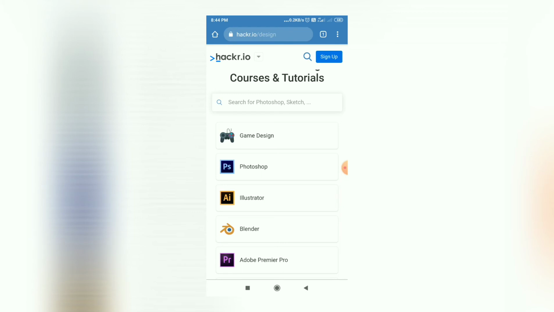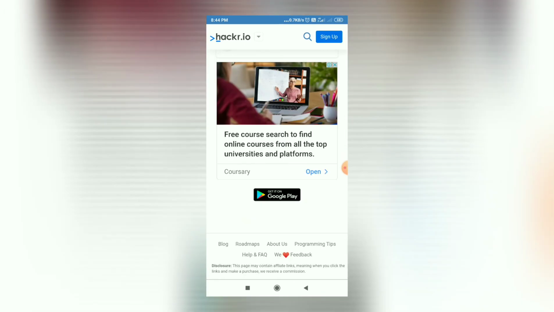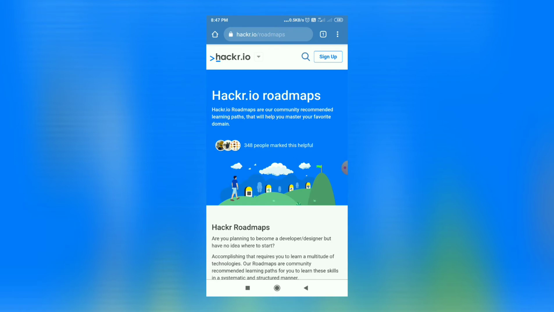Now one more thing they have provided on this website, and that is the roadmap. At the bottom of this website you will find the link for roadmaps. If you open this link, friends, this hackr.io roadmaps page consists of community recommended learning paths that will help you master your favorite domain. So if you are planning to become a developer or designer but you don't know where to start, then this page will help you. This page will guide you on what necessary skills you need to learn for a particular domain.